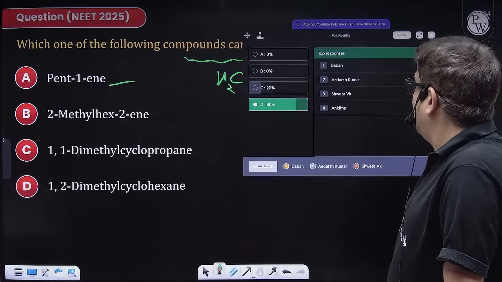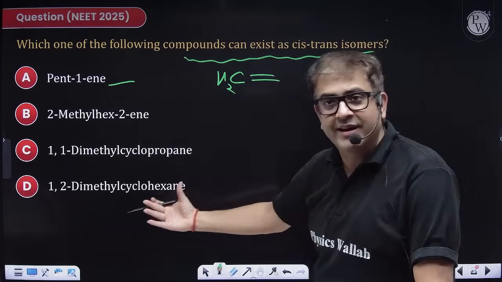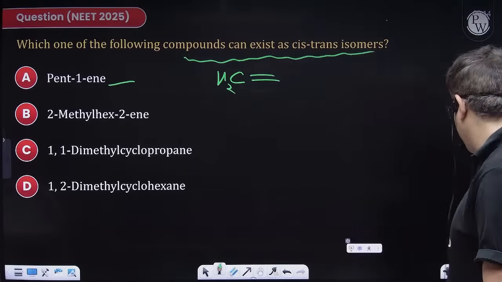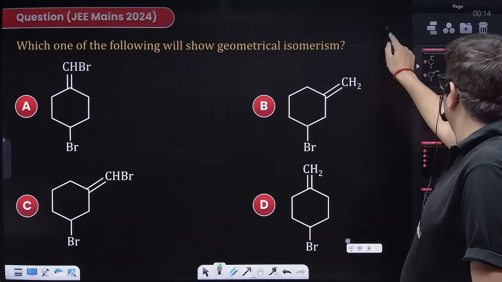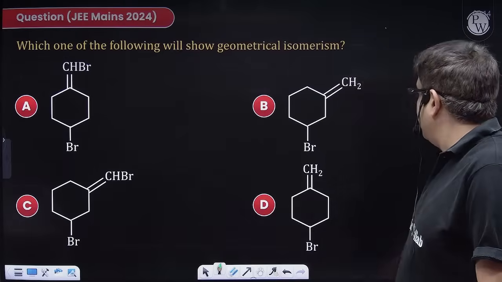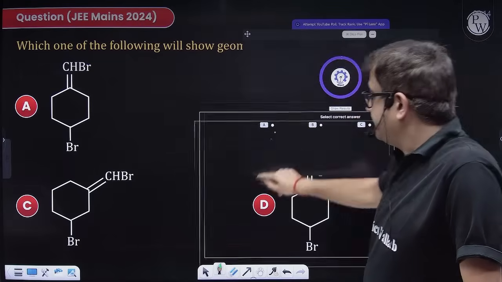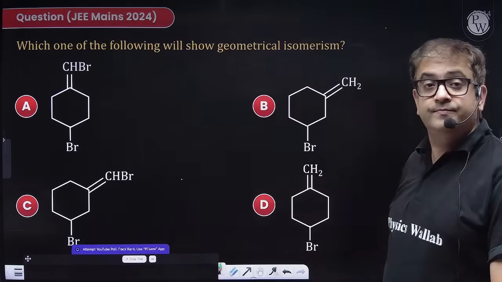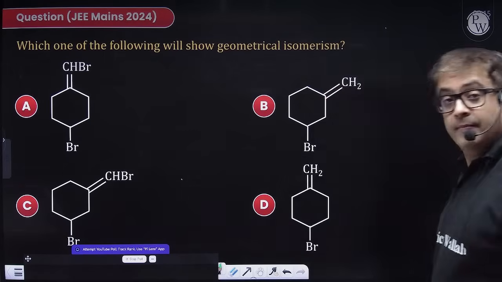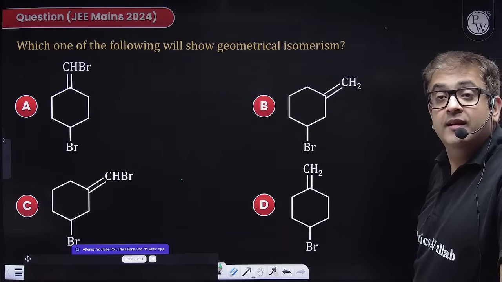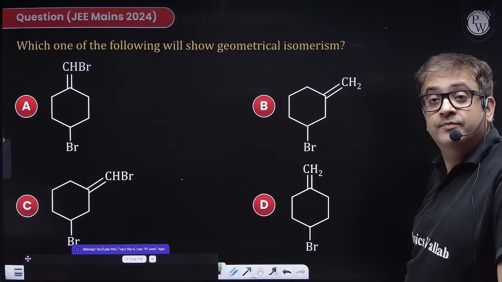Let us see. Most of the students have got this, so I hope it is clear to everybody. Yeah, perfect. So no need to solve this one. I guess everybody is through this. Attempt this one. Time starts now. That was an easy one.